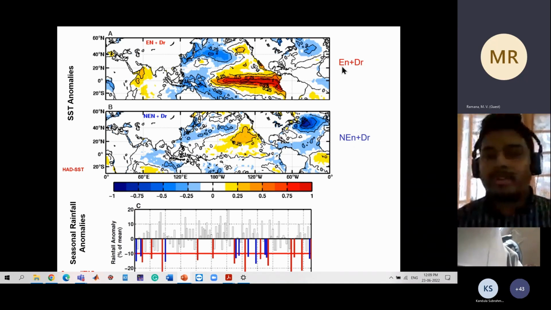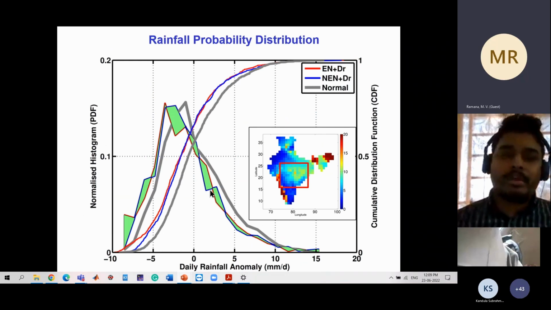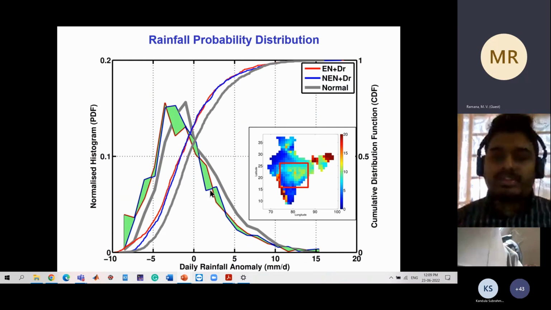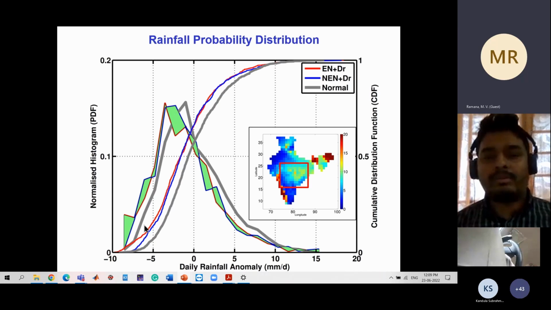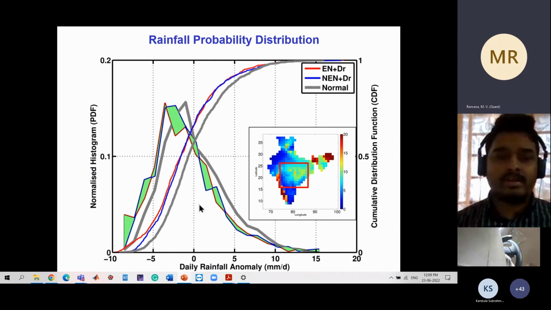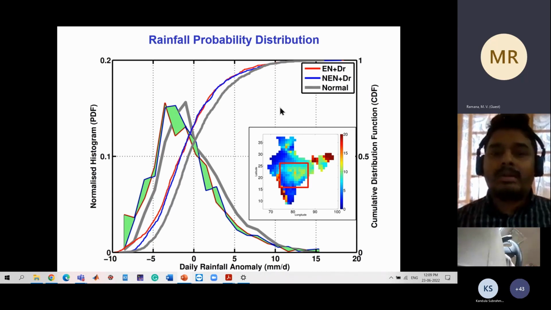If we take these two categories of droughts and plot the daily rainfall anomaly distribution for the whole season, what we see is that they are significantly different from the mean normal rainfall distribution, which is expected, shown in the gray bar. But between El Nino drought and non-El Nino drought, statistically they are indistinguishable from one another at seasonal scale. From the seasonal perspective they both look identical, with no way to distinguish them at the 5% significance level.